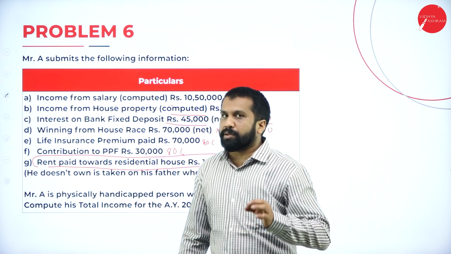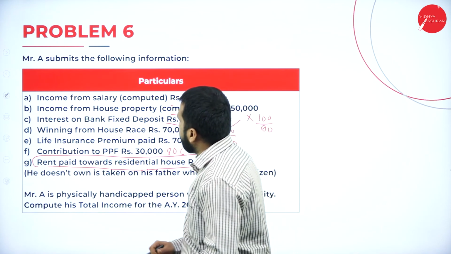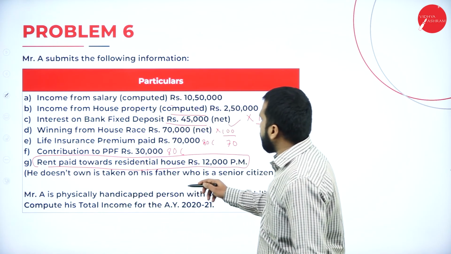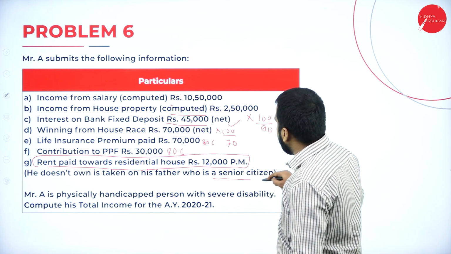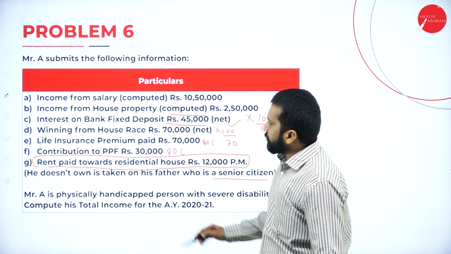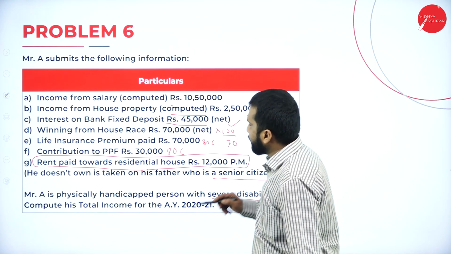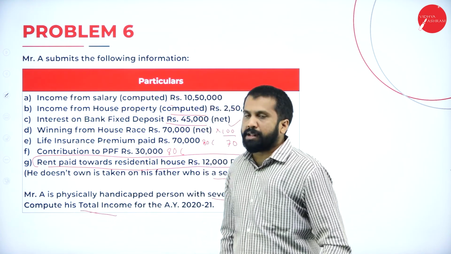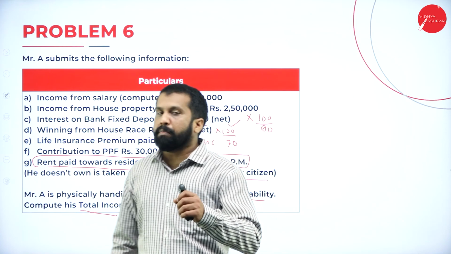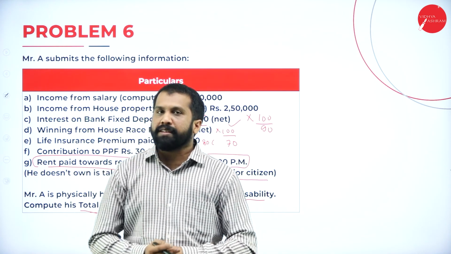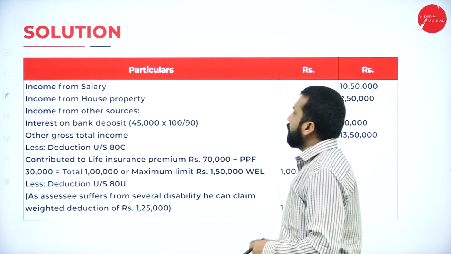We'll do this working note in this session. He doesn't own a house, and he has taken a house on rent. His father is a senior citizen. So A is a physically handicapped person with severe disability. Computed disability for 80U, how much can he claim? Up to 75,000 he can claim.